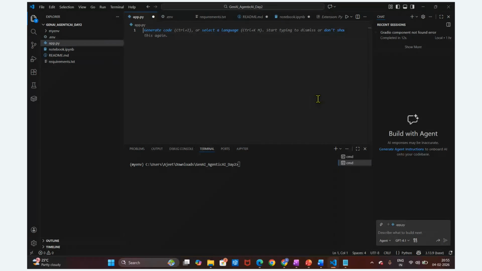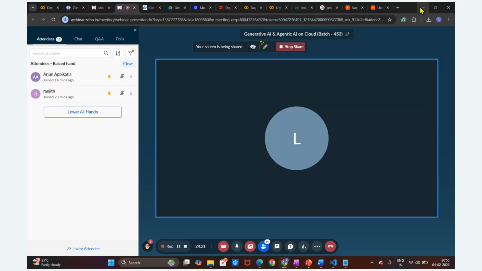Just today as a starter, this is the demo session. I don't want to confuse you guys as of now. But later, whenever we proceed further, we are going to utilize all these models, and how to utilize them for different application building. But as a starter, I'm going to showcase that we can start with the open source model. Whenever you utilize the Claude model, it is a paid model.